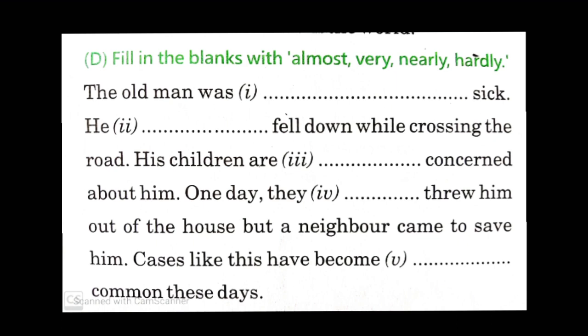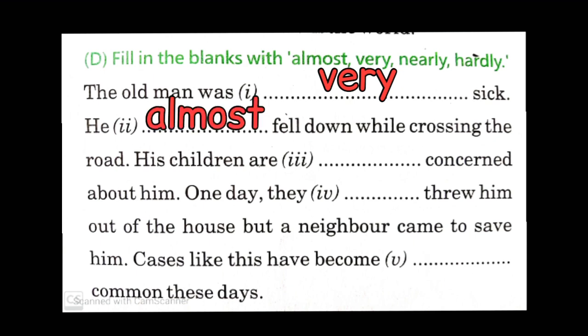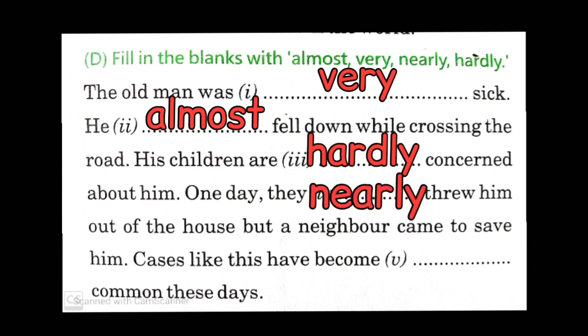The old man was very sick. He almost fell down while crossing the road. His children are hardly concerned about him. One day they nearly threw him out of the house, but a neighbor came to save him. Cases like this have become very common these days.